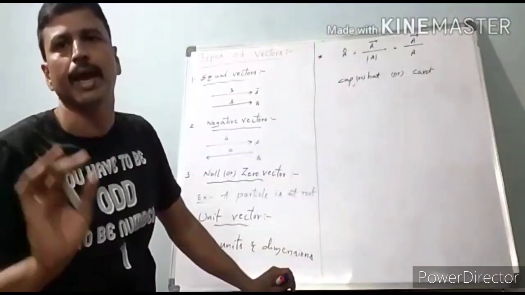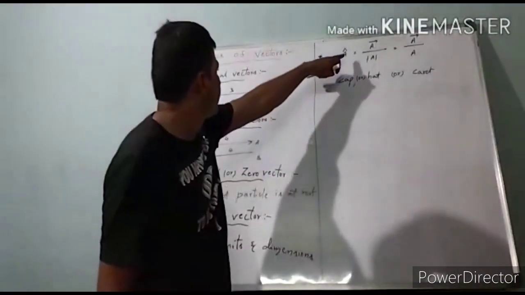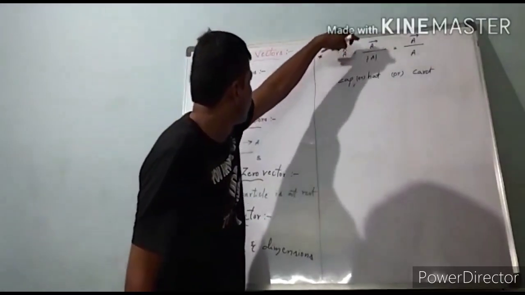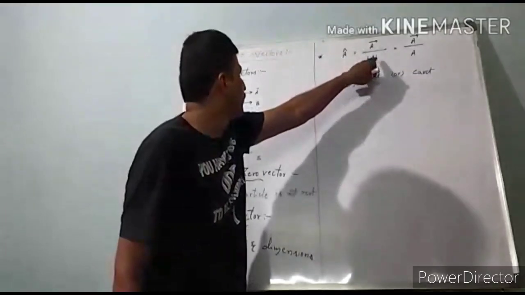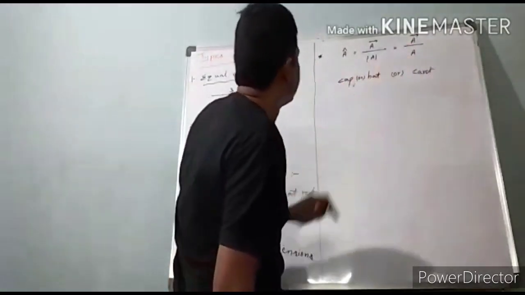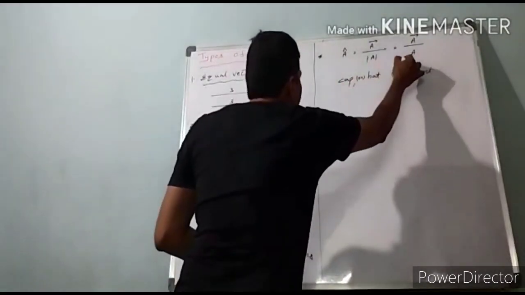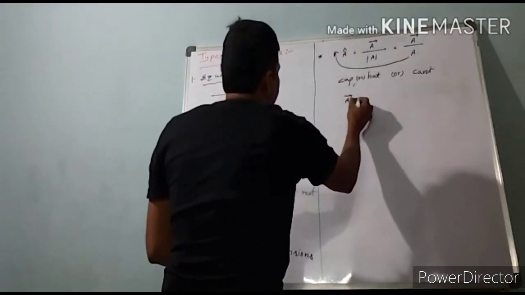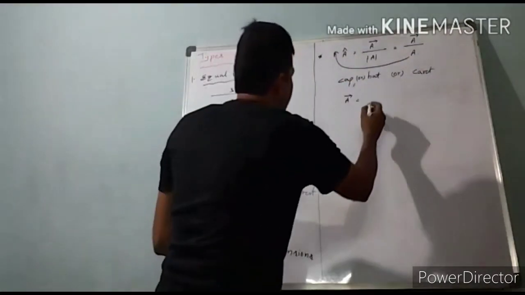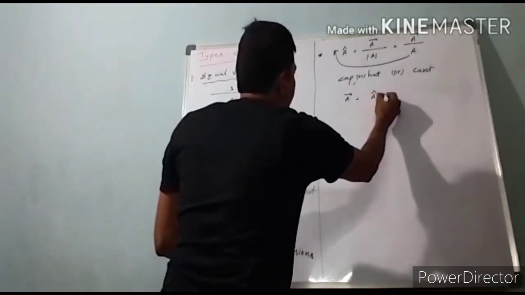Generally we use cap. So the formula is A cap is equal to vector A by magnitude of A. Magnitude of A can also be written as A. So vector A equals A cap into A.